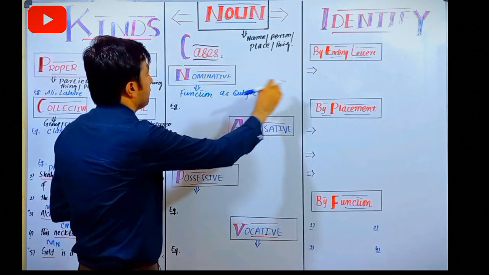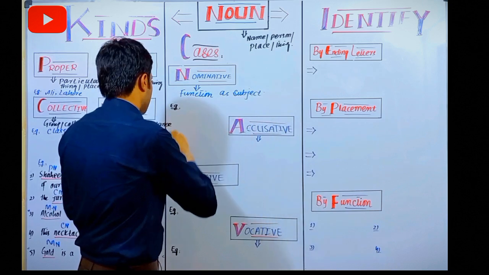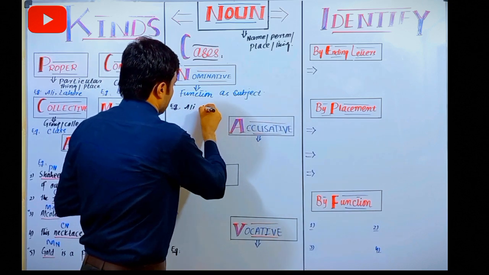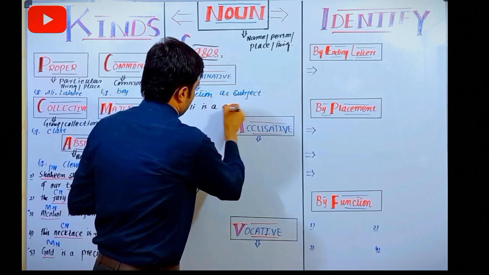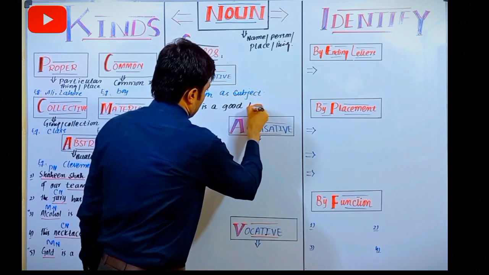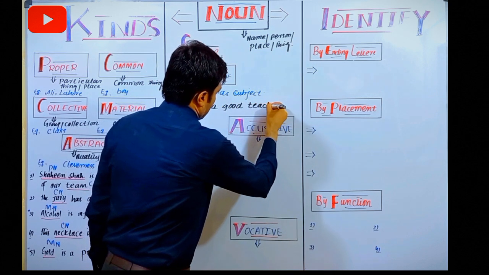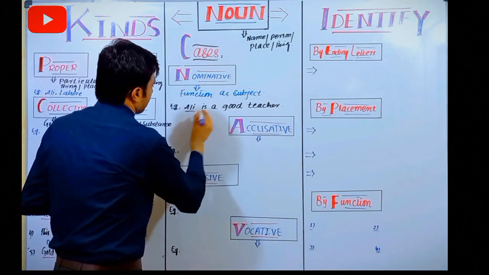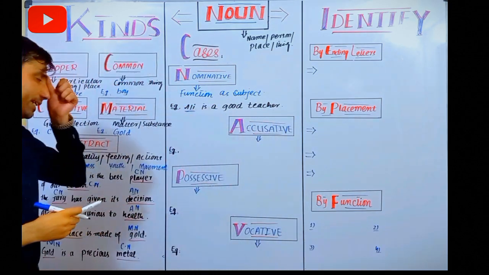So for instance, example is Ali is a good teacher. Now this case is your subjective case or nominative case.